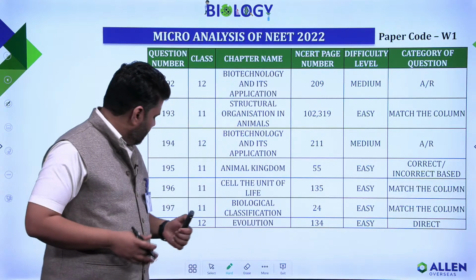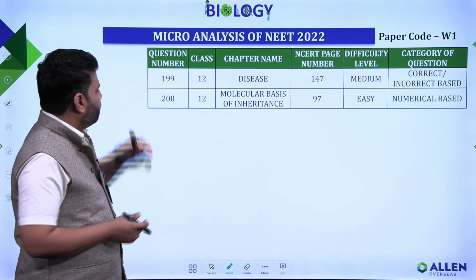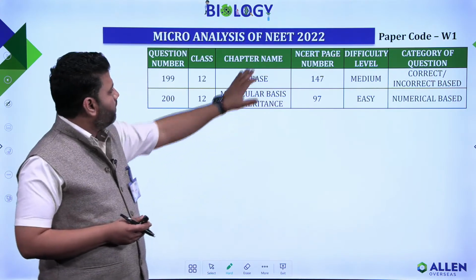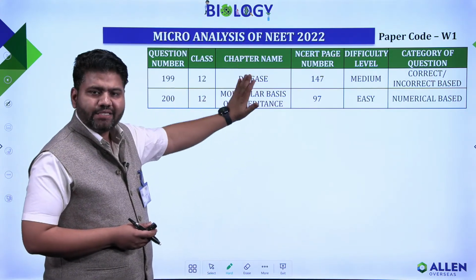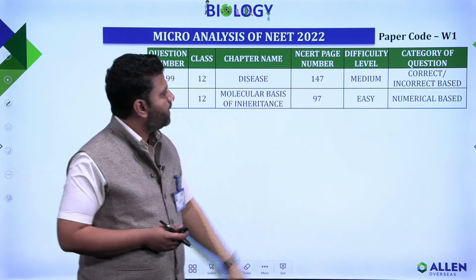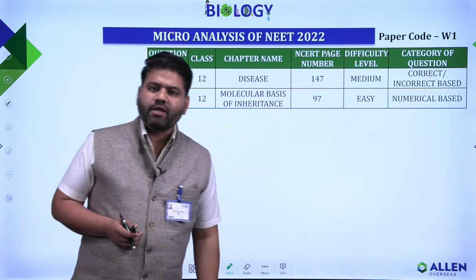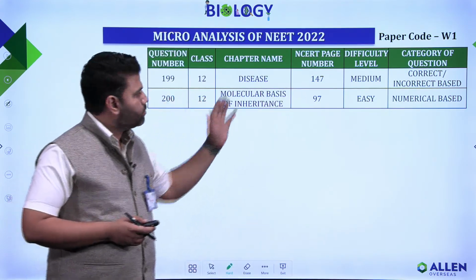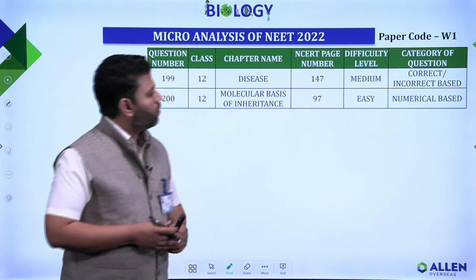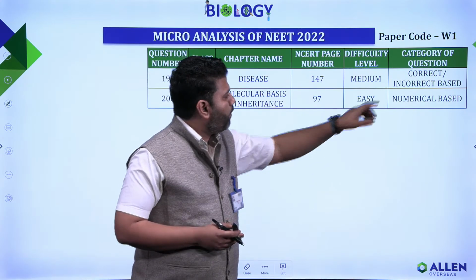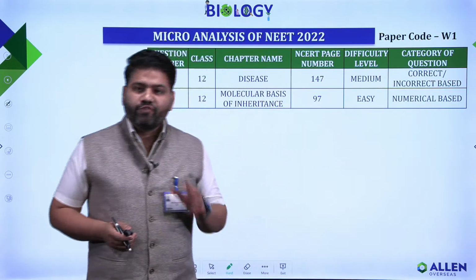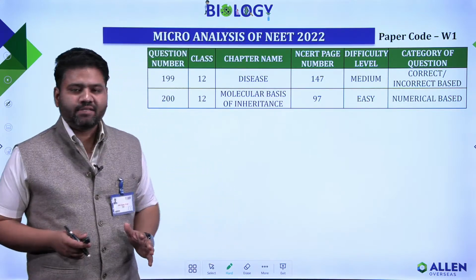Now let's talk about question numbers 199 and 200. Both of these questions were from class 12th. The chapter names are mentioned from where that particular question was extracted. The NCERT page number is also mentioned. Talking about the difficulty level, question number 199 was of medium level and question number 200 was easy. Talking about the category, one question was numerical and another was correct and incorrect based. So we have done the detailed analysis.